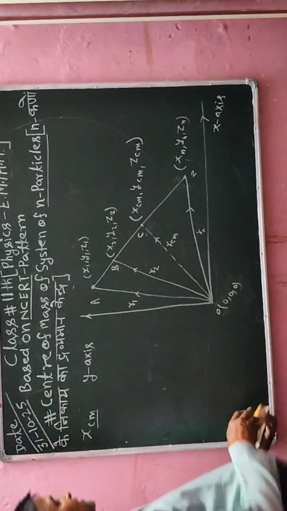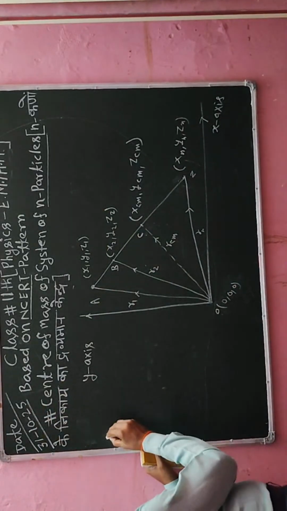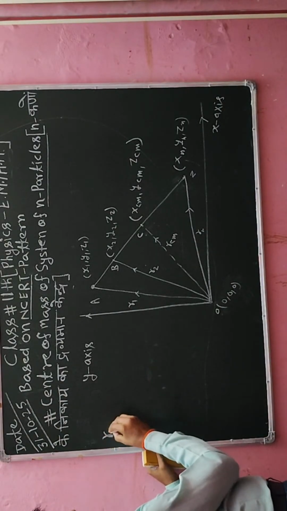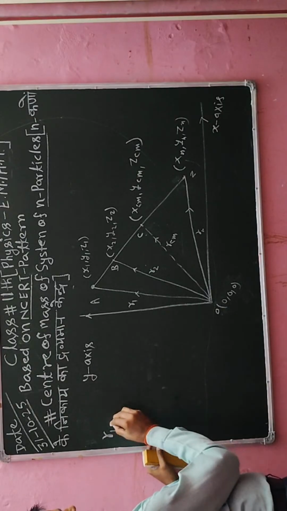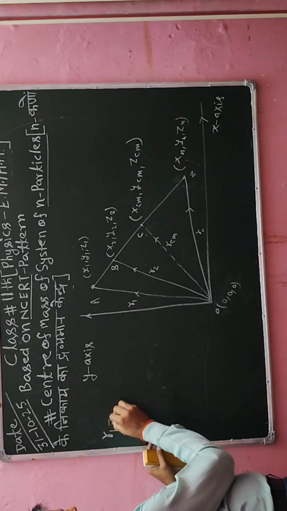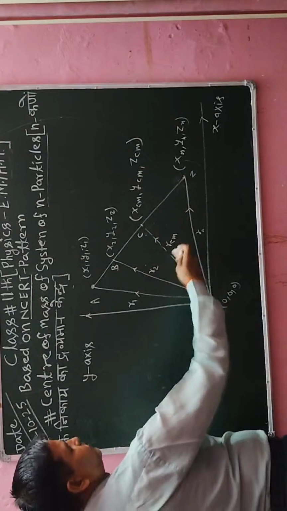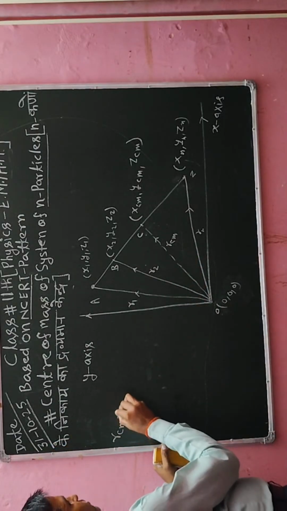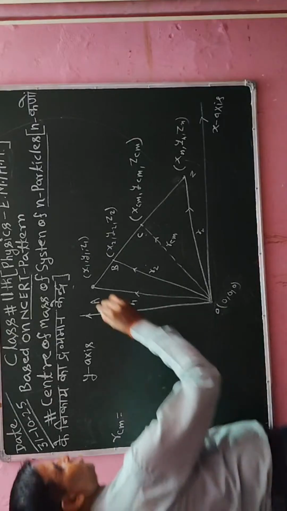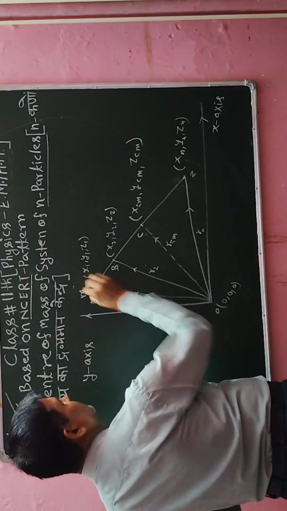So I can calculate the center of mass using the concept that in general I take the center of mass rcm. Now this object has mass m1.